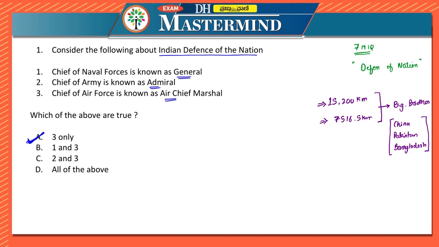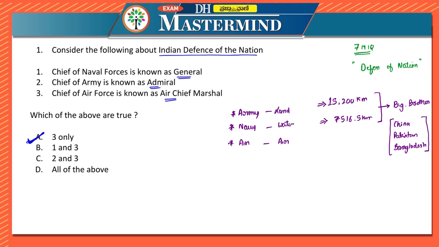Because of that only, we have the main three forces. One is the army, we have the navy, we have the air force. As the name says, the army is for the land, the air force is to protect us from the air attacks, and the navy is to protect us from the water attacks or from the coast. So this is from water.